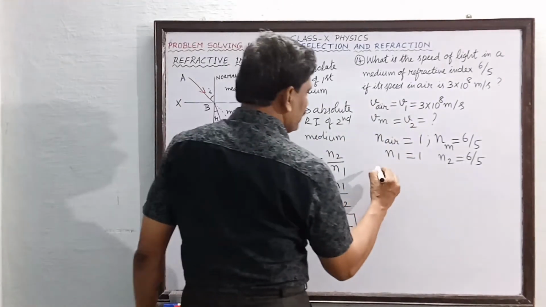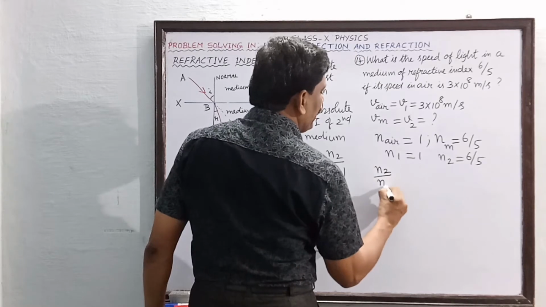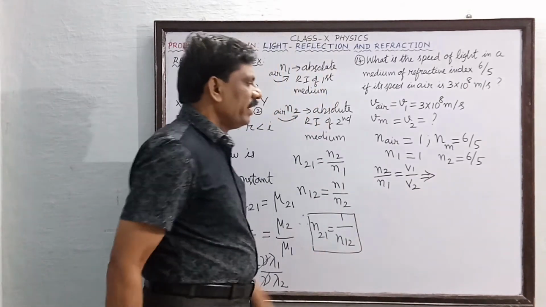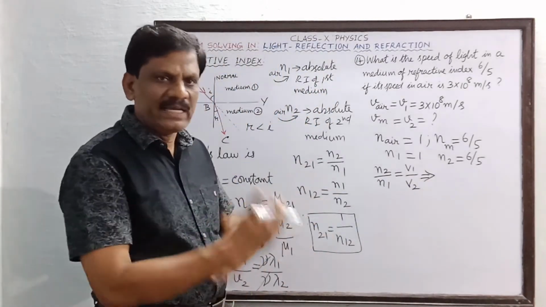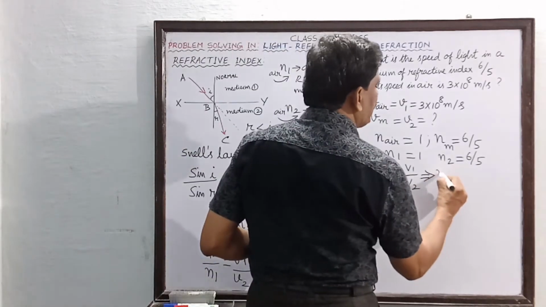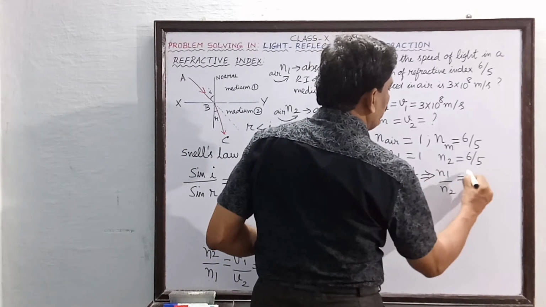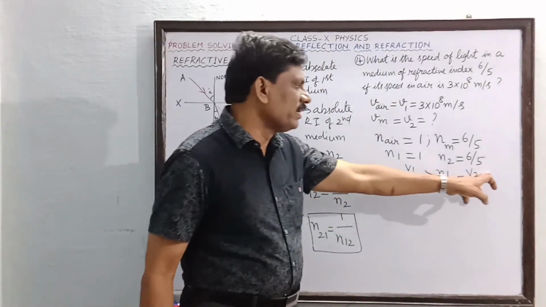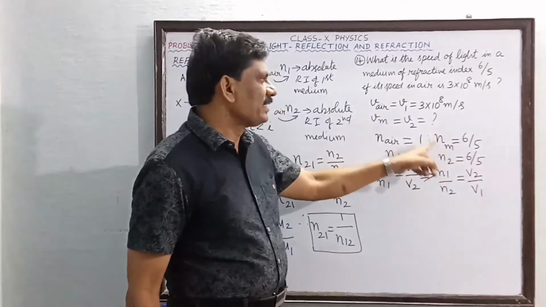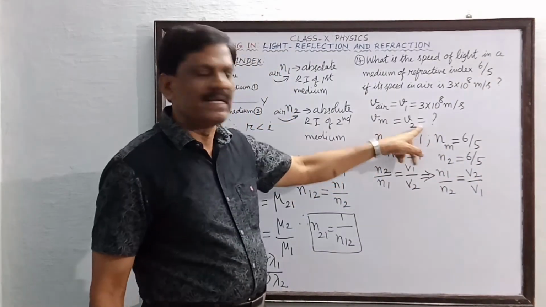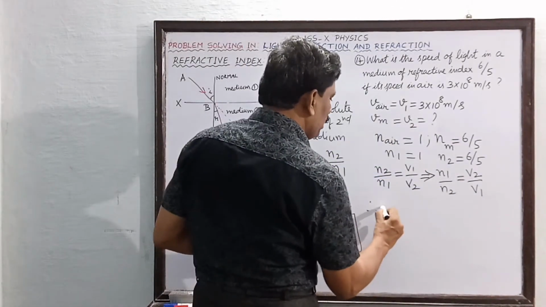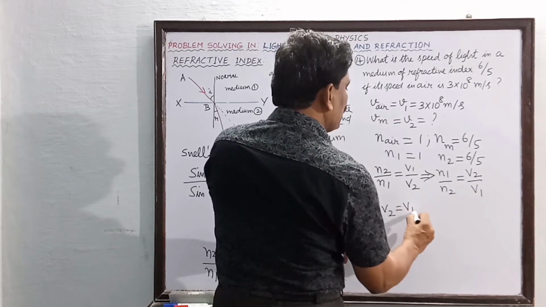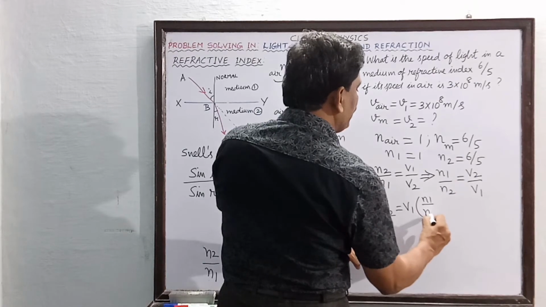So I will take the ratio. See here, N2 divided by N1 is equal to V1 divided by V2. I want V2, therefore I will take the reciprocal. So N1 by N2 is now equal to V2 divided by V1. Okay students. So now the quantity we need is V2, the velocity of light in the second medium, that is the medium. V2 we have to find out. Therefore V2 is now equal to V1 into N1 divided by N2.